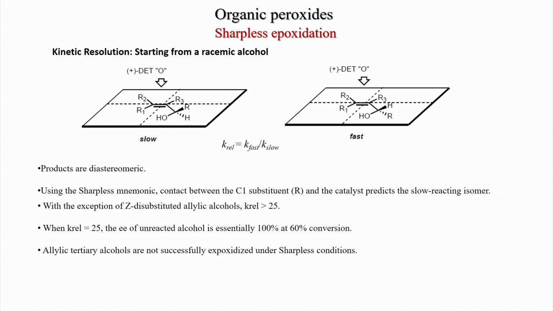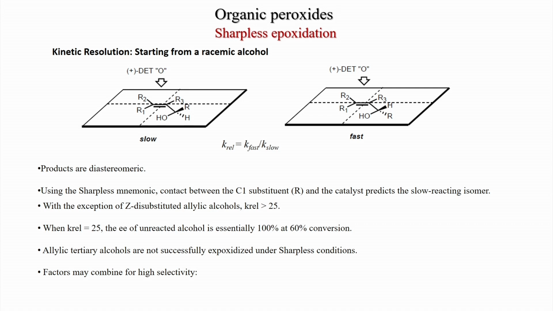Allylic tertiary alcohols are not successfully epoxidized under Sharpless conditions, because if there is a substitution here also, then both faces will be blocked. So, the reaction will be much slower. So, generally allylic tertiary alcohols are not successfully epoxidized under Sharpless conditions.